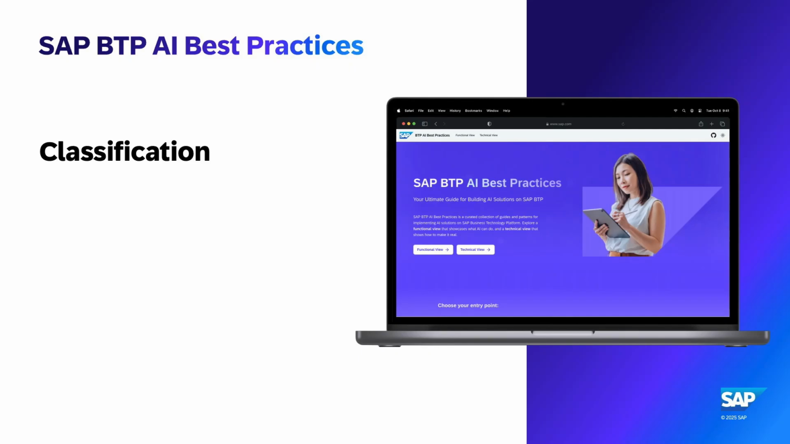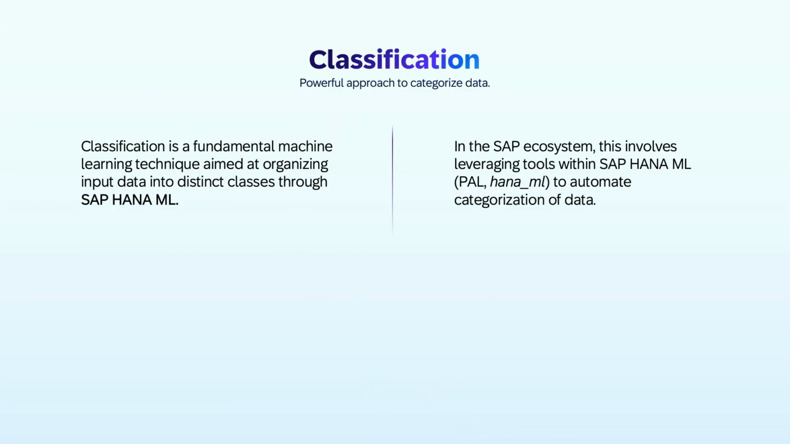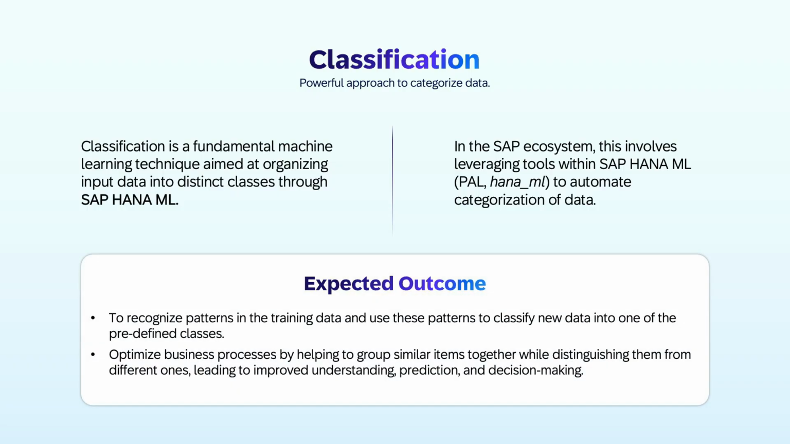Classification is a powerful approach to categorize data. Classification is a fundamental machine learning technique aimed at organizing input data into distinct classes. In the SAP ecosystem, this involves leveraging SAP HANA machine learning tools, specifically Predictive Analytics Library and HANA ML. The expected outcomes include to recognize patterns in the training data and use these patterns to classify new data into one of the predefined classes.